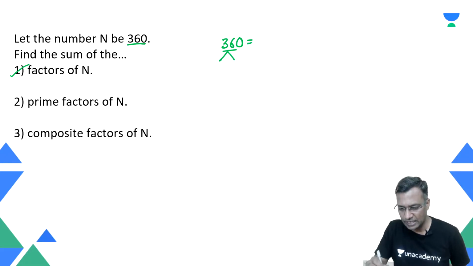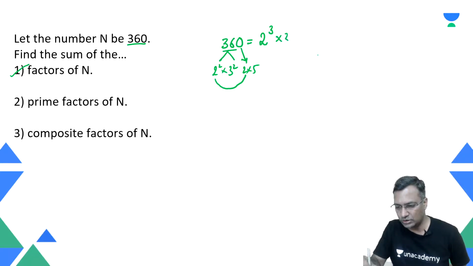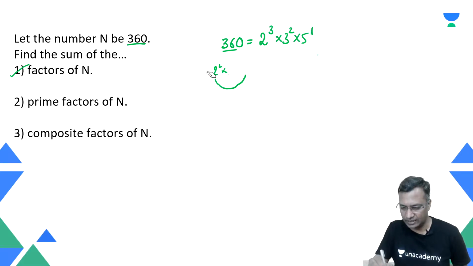What is this number 360? 36 is nothing but 2 raised to power 2 and 3 raised to power 2. What is 10? 10 is nothing but 2 into 5. Together it is 2 raised to power 3, because 2 raised to power 2 into 2. Together it is 2 raised to power 3 into 3 raised to power 2 into 5 raised to power 1. Okay, this is my 360.